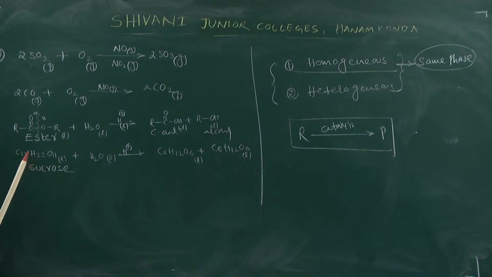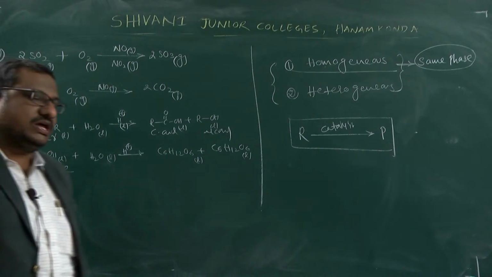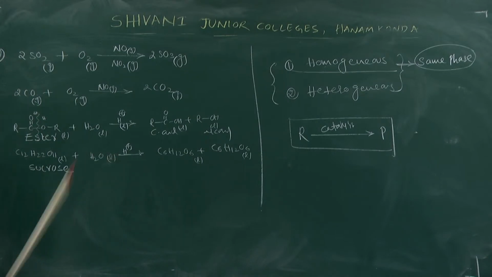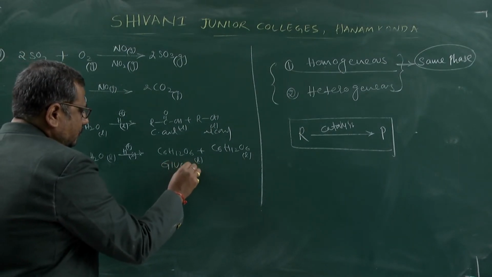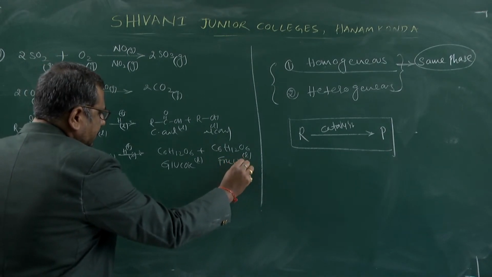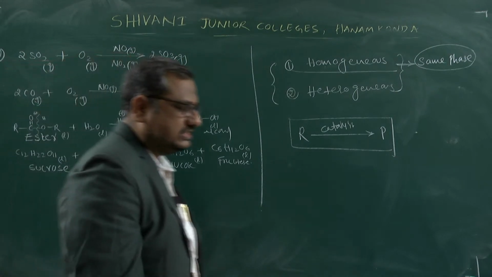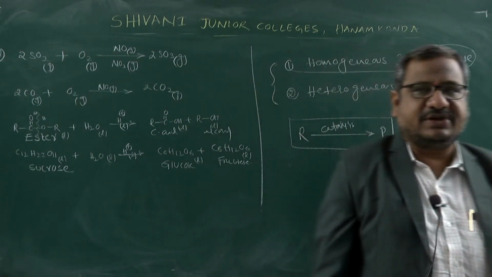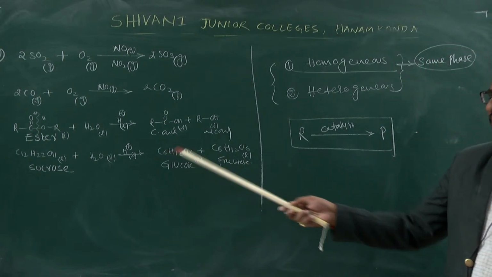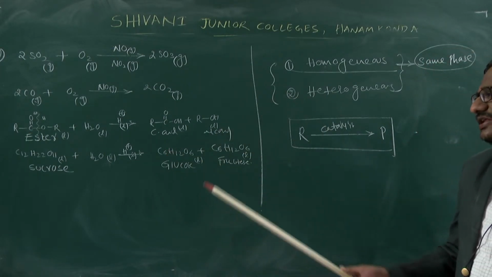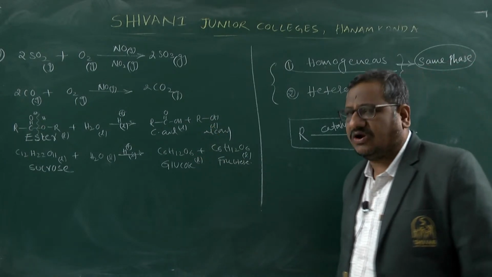What about the sugar undergoing hydrolysis? When sugar is dissolved in water in the presence of acidic medium, it is dissociated. By hydrolysis, it forms glucose and fructose. It is dissociated into glucose as well as fructose. So, this glucose and fructose, this is called a disaccharide. Saccharide means sugar. In chemistry, saccharide is called sugar. The sugar undergoes hydrolysis and gives two types of sugar materials, glucose and fructose. That is the reason sucrose is also called a disaccharide.